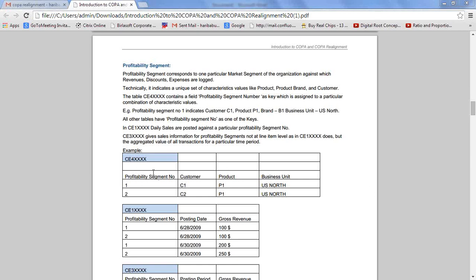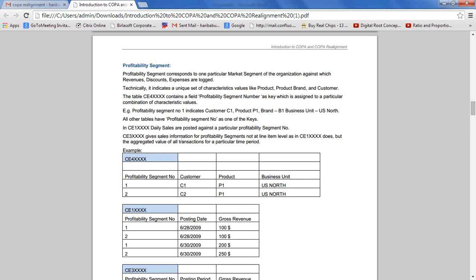Okay, here the CE4 table will build the segment number. This is profitability segment number 1, 2 like this. In the CE1 table you can get daily sales related transactions, that means posting date, customer number and product code. In CE2 you can get plan values.